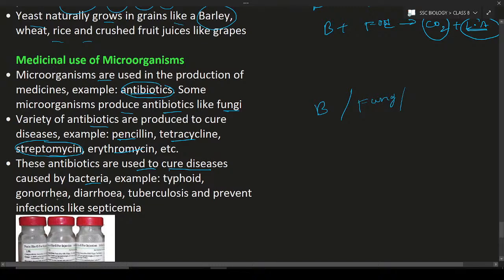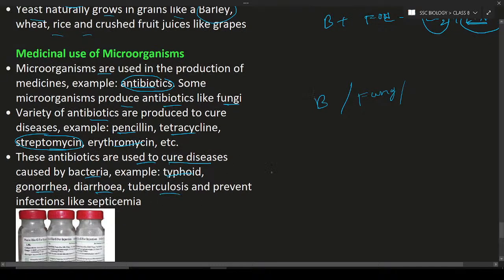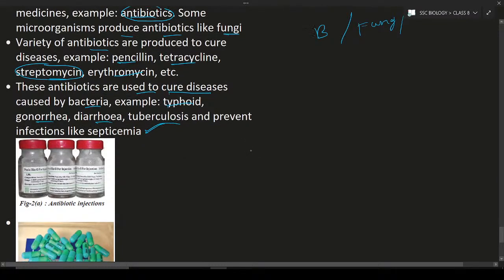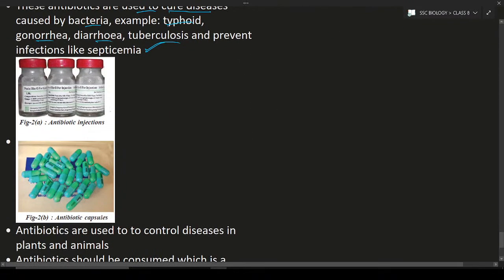So next, other examples of diseases like typhoid, gonorrhea, diarrhea, tuberculosis, and so on. These are all caused by different types of microorganisms. Septicemia is an infectious condition caused by a microorganism. So here you can see antibiotics.